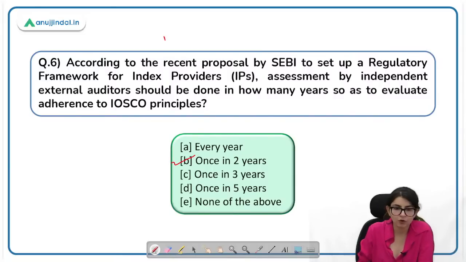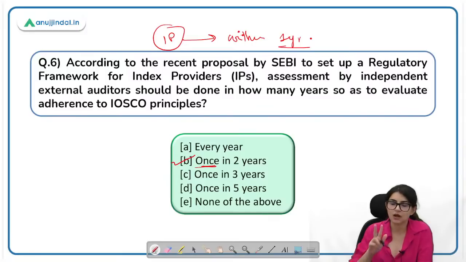So what happens is, if index providers have newly received permission, they have to conduct it within 1 year, right? Otherwise, in normal circumstances, it is once in 2 years. Okay, independent external auditors.